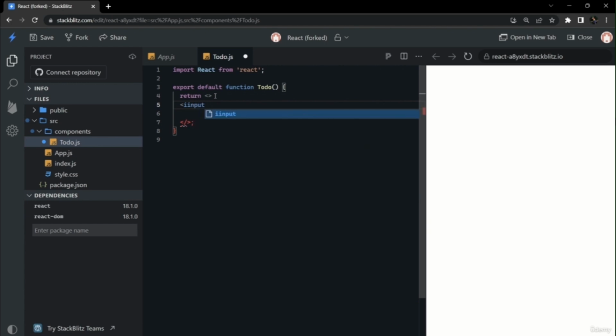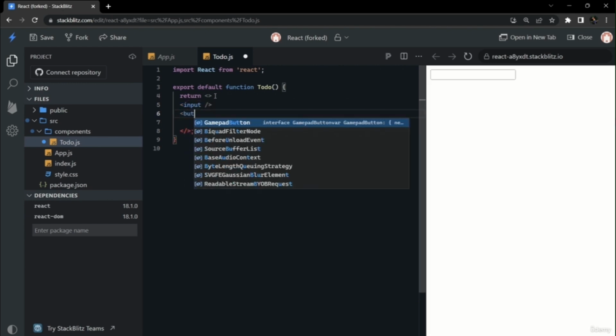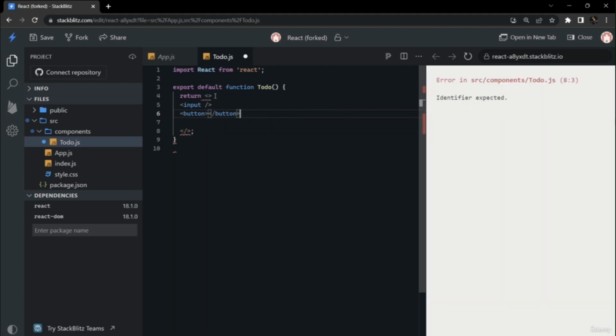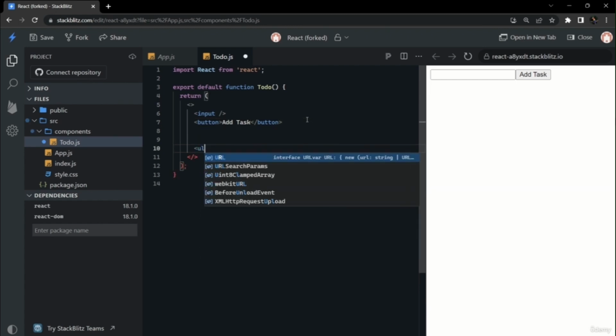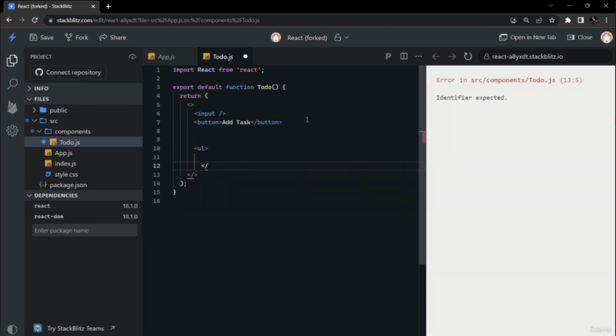For making the to-do list tab, we need one input and one button. On entering any task in the input, we can press that button to add that task inside of our list. So we will create a dummy input tag and a button for now in our template, and there will be a ul and li in which we will show our list of tasks. This is our basic template that we are going to build for our to-do list.